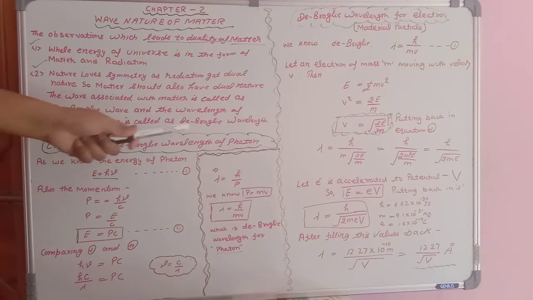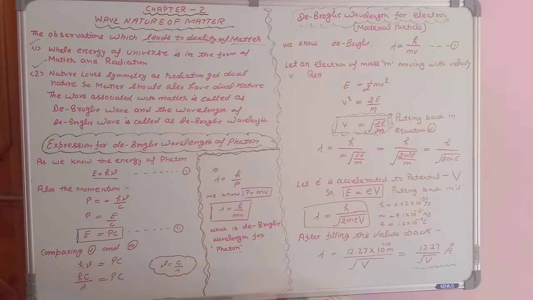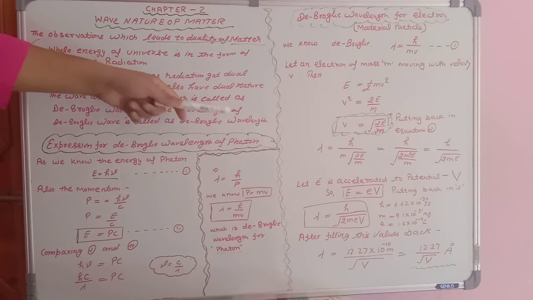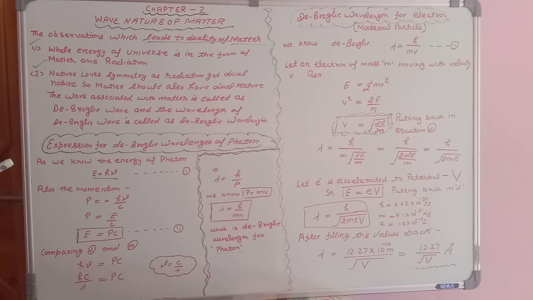Expression for de Broglie wavelength of a photon. Students, what is a photon? A photon is a particle of light. So we want to calculate the de Broglie wavelength for this particle, meaning for the photon. As we know, the energy of a photon, I have taught you about the properties of the photon, E is equal to h nu, where E is energy, h is Planck's constant, and nu is the frequency. Give it equation number 1.